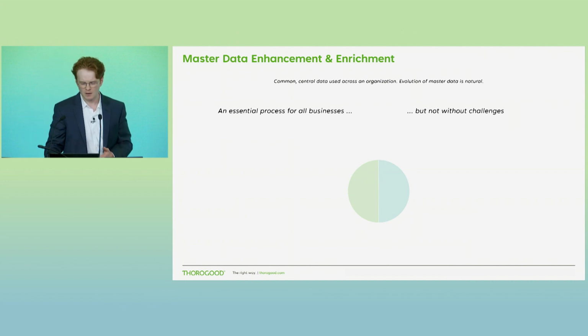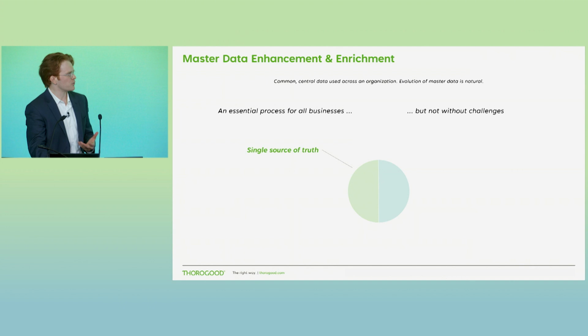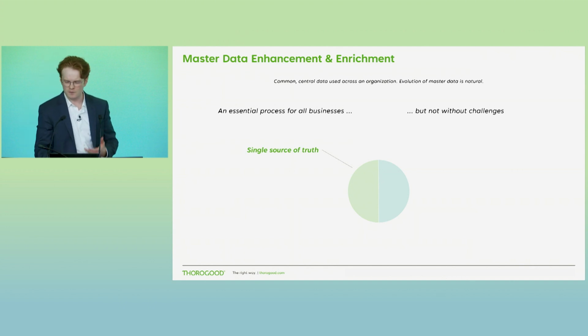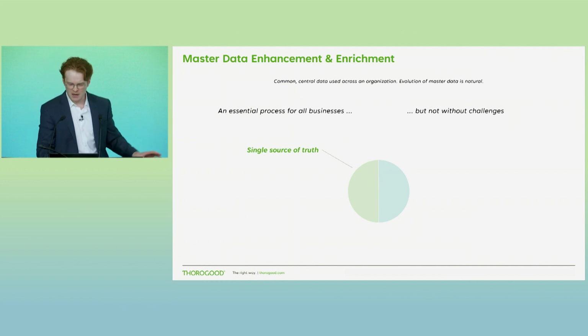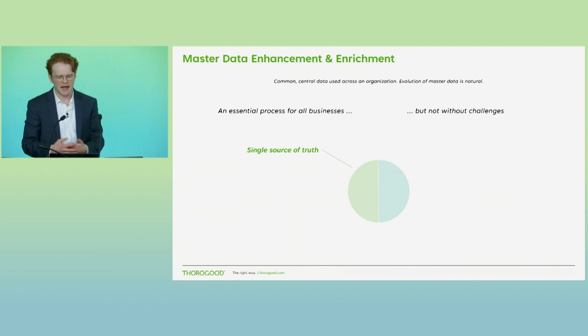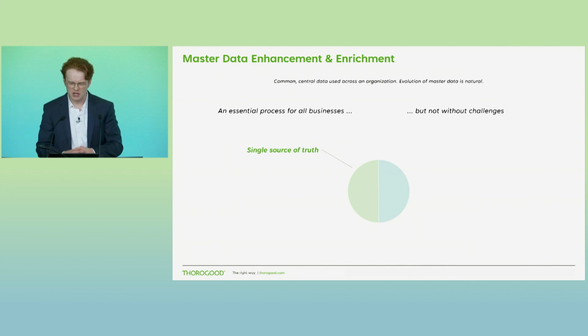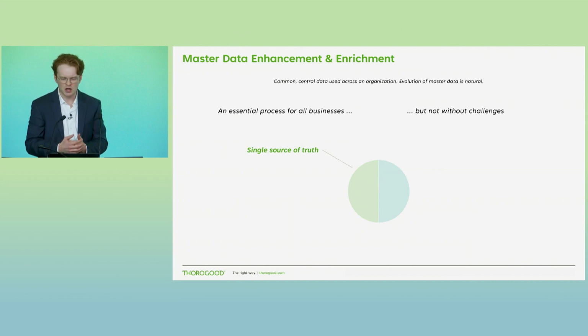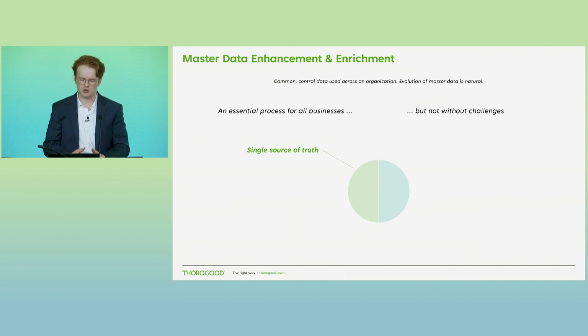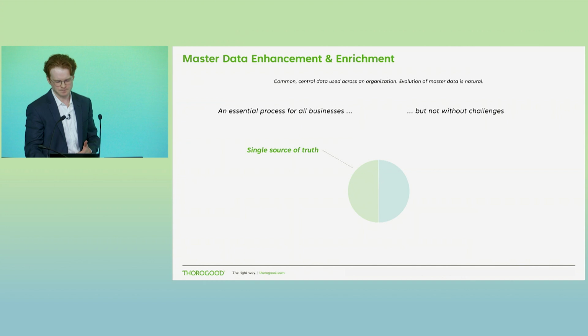But why is it so important for us to get this right, and why is it so hard to go about doing it? So firstly, master data, when properly maintained and evolved, is going to provide that single source of truth that can be used across an organization. So a data product that's accessing the same master data information as another product should always roll up and aggregate to the same top-level figure. And having this in a central location, accessible to all areas of the business with a clear, common definition, ultimately is going to lead to less confusion and streamlined decision-making.